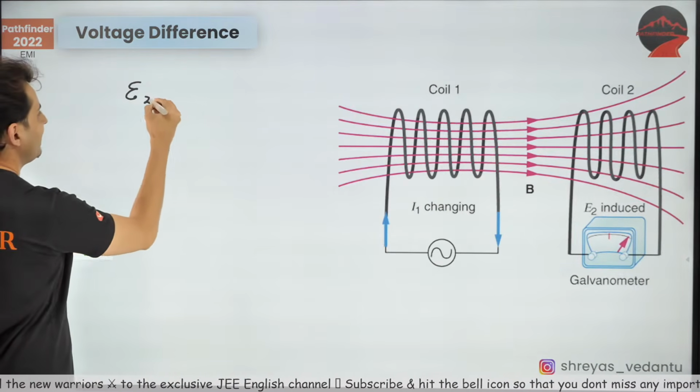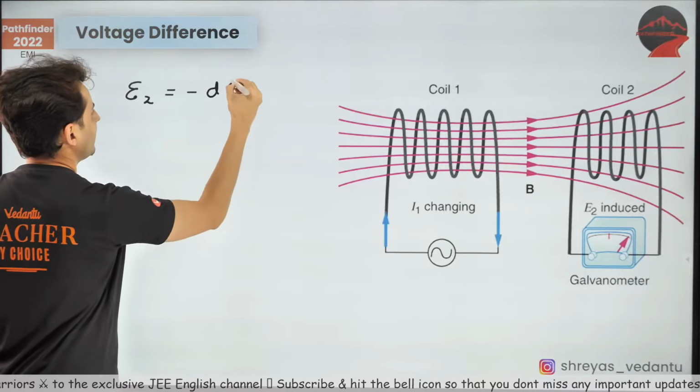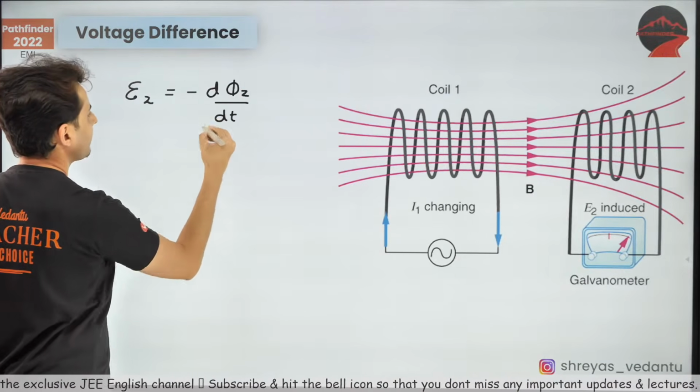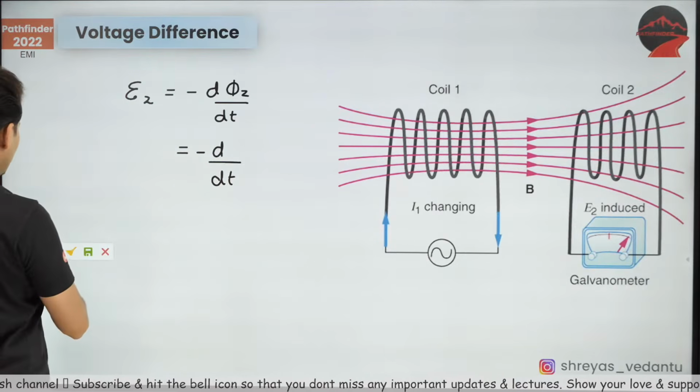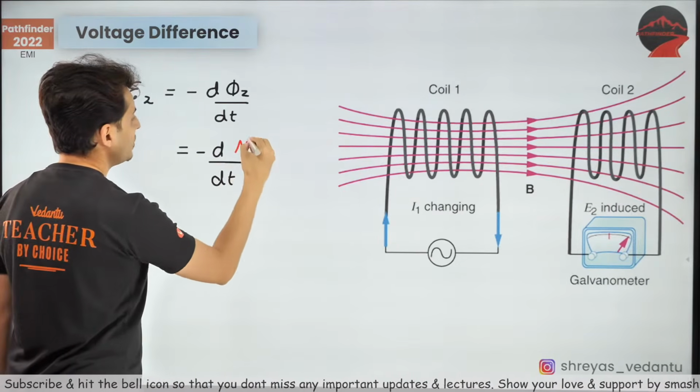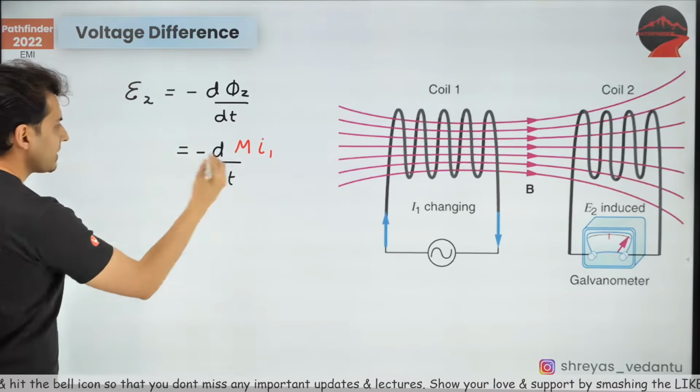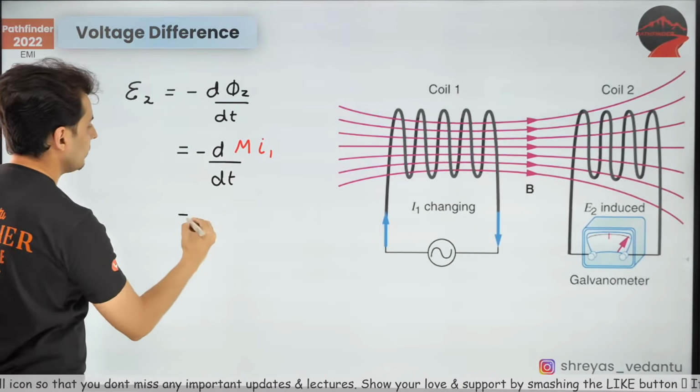Same like before. See this, EMF in the secondary, like I told you before, is minus d phi 2 by dt. But just now I told you guys, this phi 2 is mutual inductance into I. So just take M outside and what will you see?